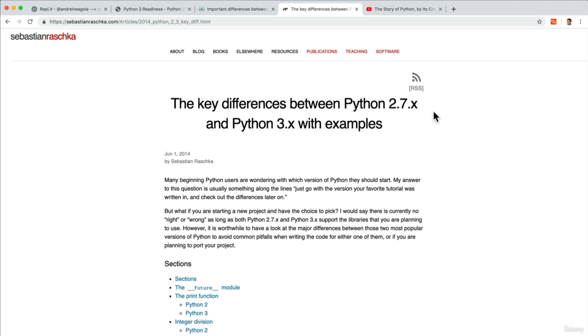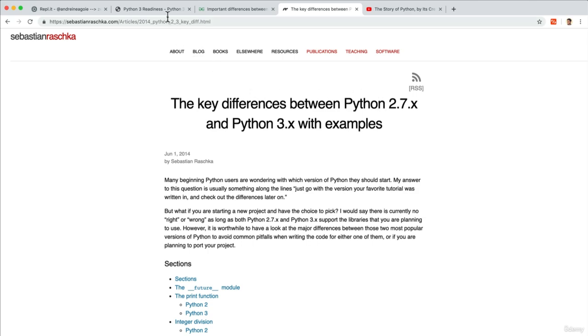So the Python community as a whole is saying, hey, everybody start using Python 3 because we're going to stop maintaining Python 2. So we're going to learn the most up-to-date version 3 in this course, but we're also going to touch on some older topics that Python 2 covers, just in case you encounter them when you work for a company that perhaps still supports legacy code.